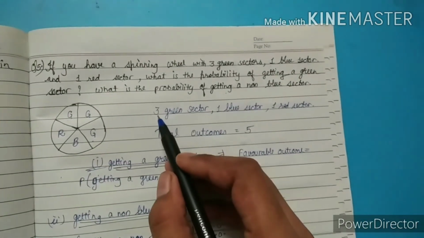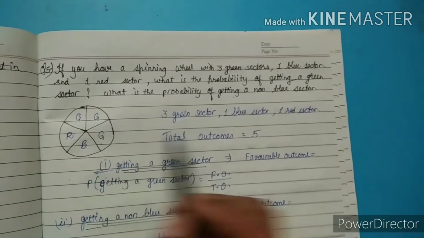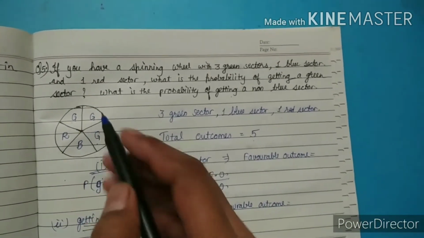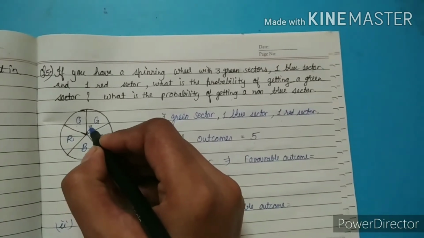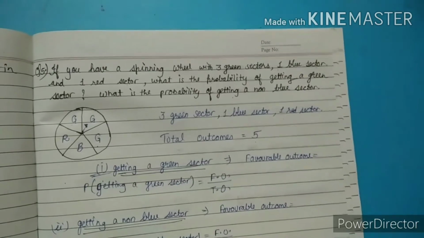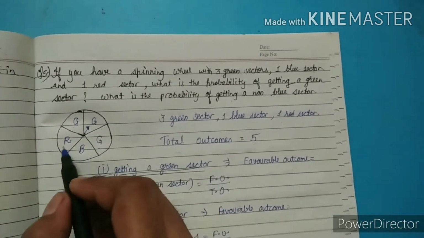So 3, 1, 1. As you can see, how many sectors are there? 5 sectors. Whenever we spin the wheel, the pointer will stop at any one sector at a single time. So how many outcomes are there? Total outcomes 1, 2, 3, 4, 5. 5 outcomes.